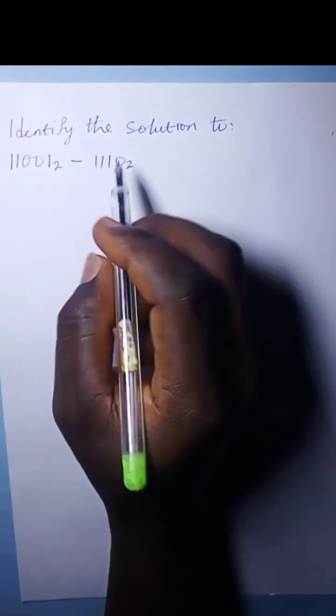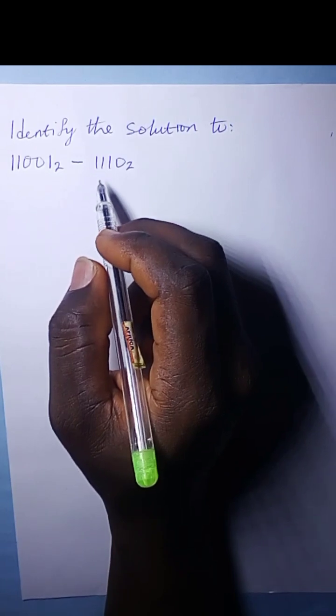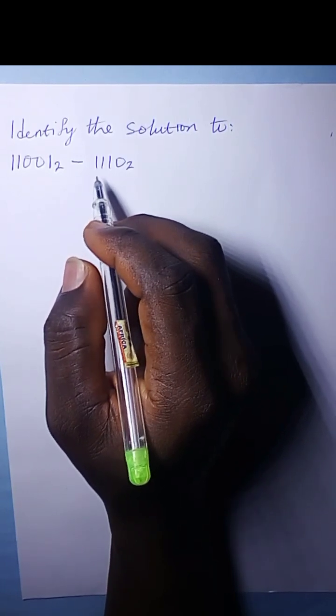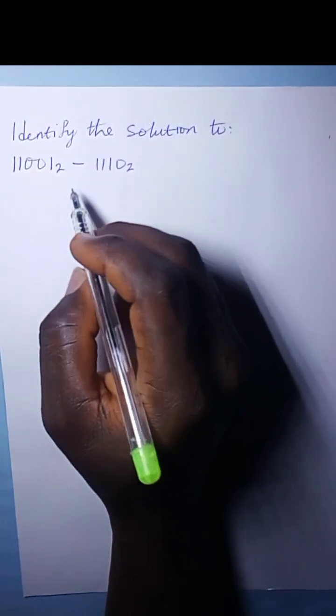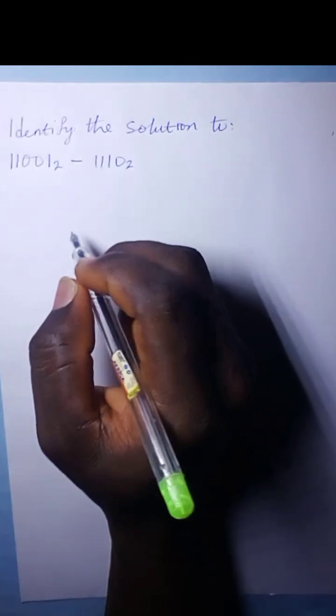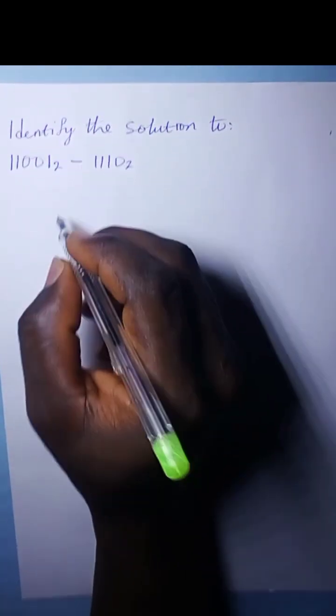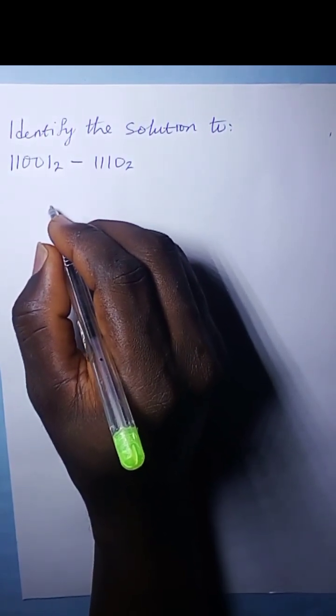So to solve this problem, there are two ways to do it. I'll use the simpler first, then I'll use the longer method to solve it again. So to do this, you set up your numbers. So you write one,